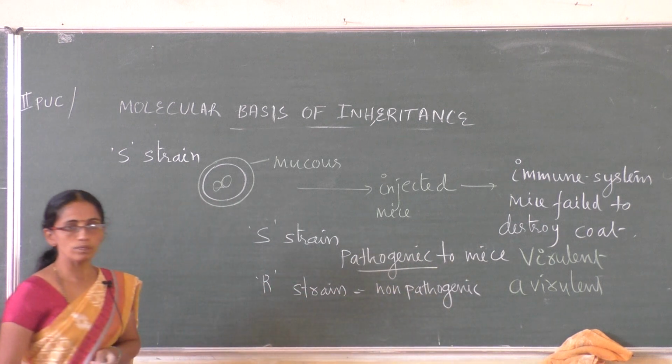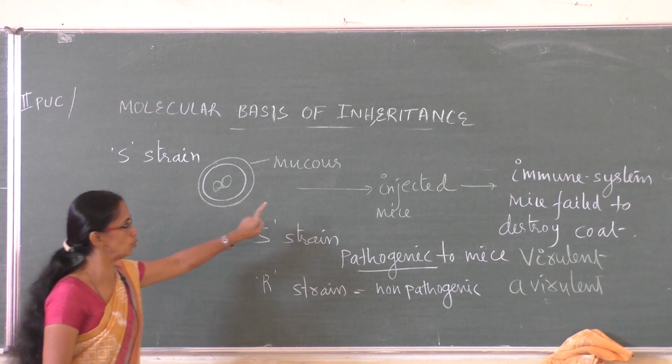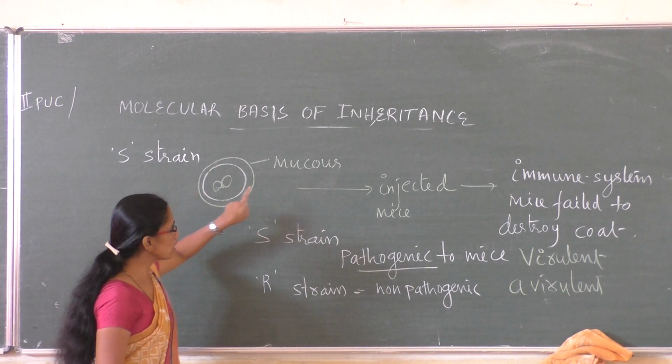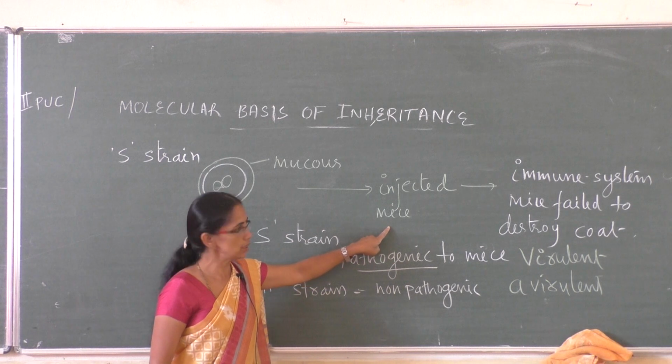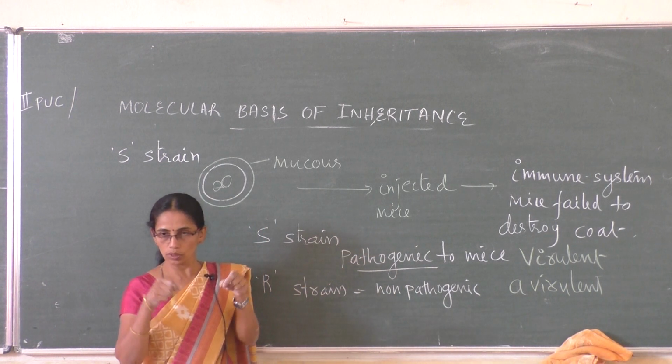Continuation. Now he injected this S strain into the mouse. Imagine S strain injected into the mice.